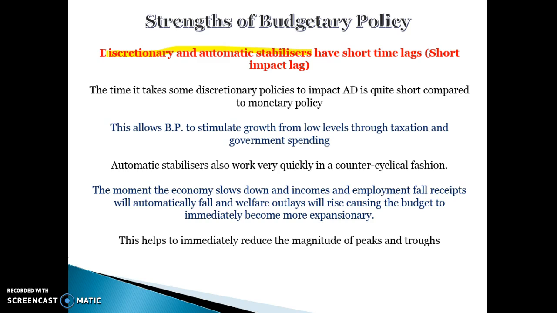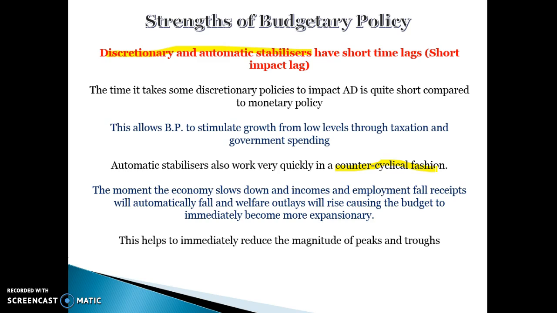So if we're in a trough and we want to stimulate aggregate demand, policies like lower tax rates and government spending can have a really quick impact on the level of aggregate demand, which is really good in terms of their ability to push us out of a trough really quickly and act in that counter-cyclical manner that they're trying to achieve. Same with automatic stabilisers.